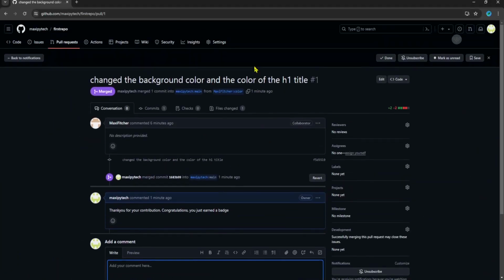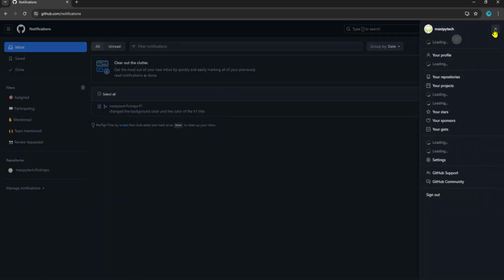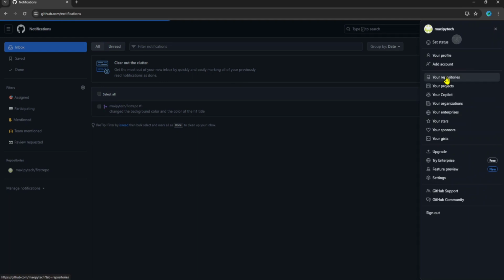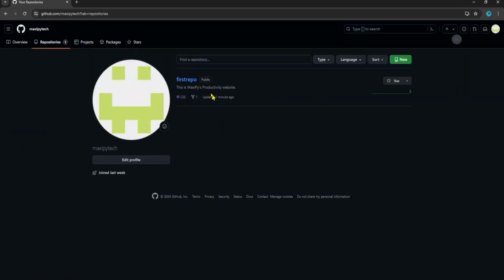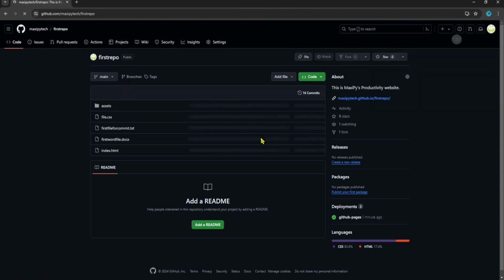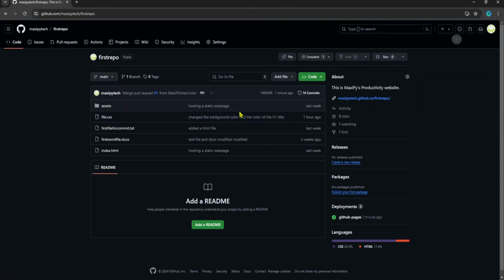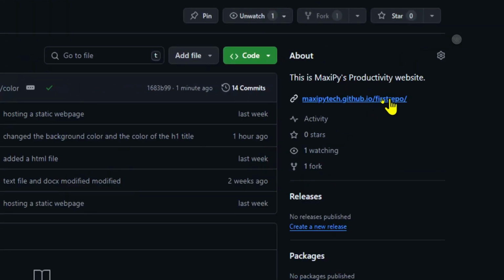I need to go back to the repository. Where is it? My repository. So okay, let me come back to my repository. Now you can see the file CSS has been changed and has been merged. Alright, after merging it is what has reflected. So I need to check it out if it is okay. Remember, it has been hosted on GitHub, so I can check it easily if it has made some changes.